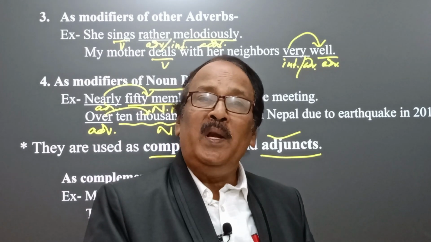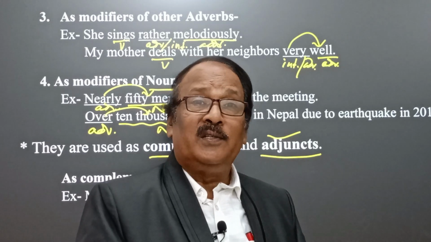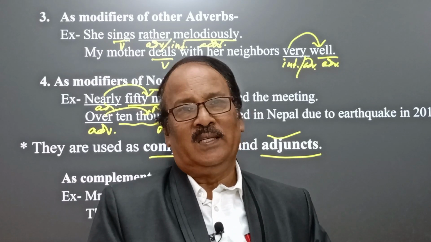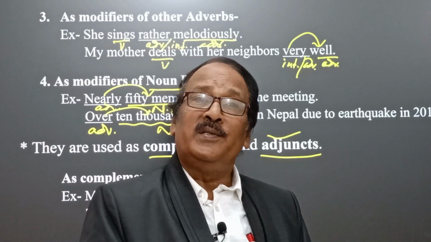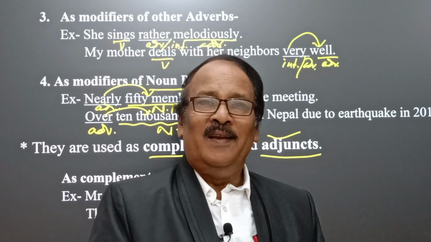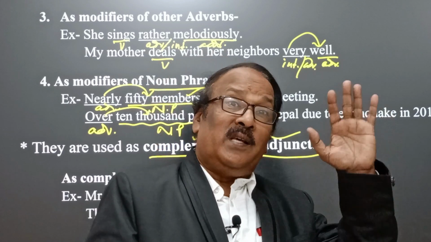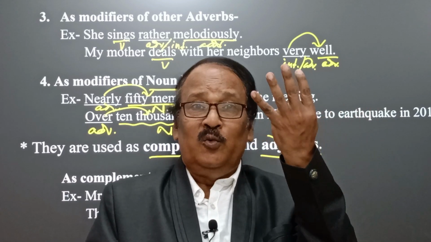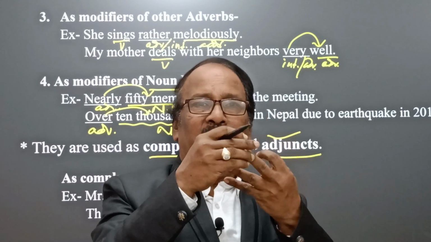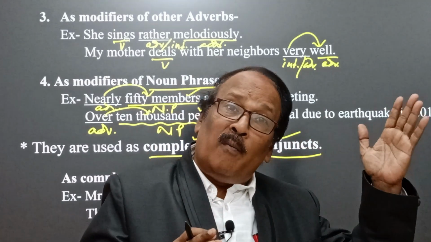Therefore, a complement, part of adverbial or adverbials, cannot be removed from the sentence. Usually, complements are found at the end of the sentence. On the other hand, complements are of different types, usually 4 types, that is noun phrase, adjective phrase, adverb phrase, prepositional phrase. Yes, these are the complements.